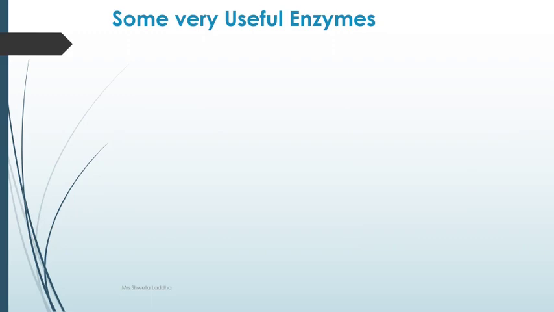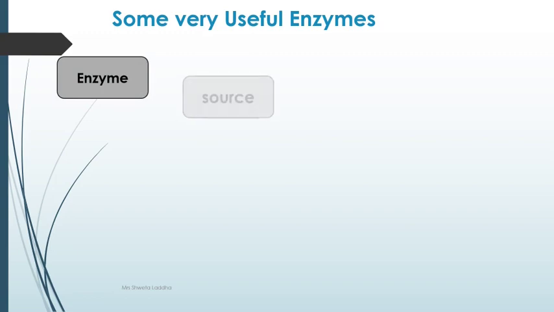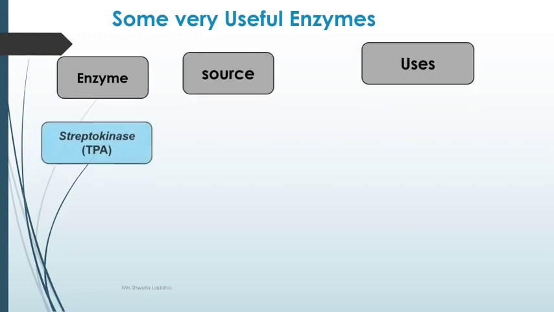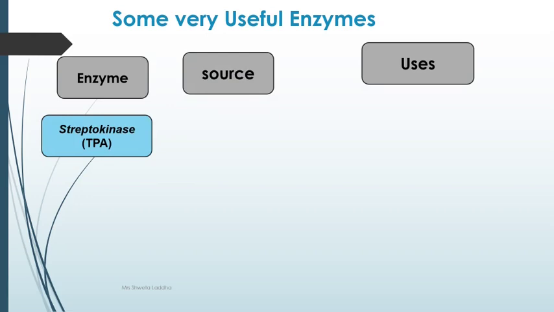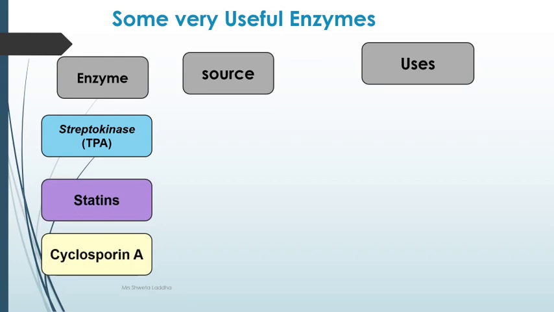Let us see some very useful enzymes. First we'll see the enzyme, then their sources and how they are useful to us. Enzymes like streptokinase, also called tissue plasminogen activator. The second we'll discuss is statins, and the third is cyclosporin A. I repeat: streptokinase, statins, cyclosporin A.